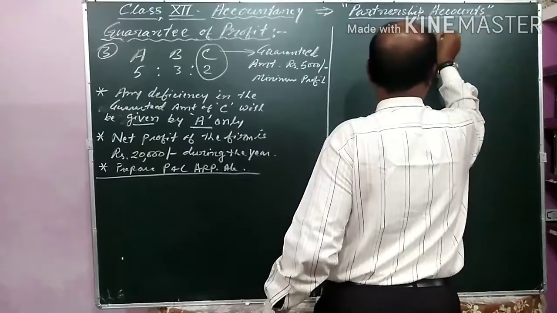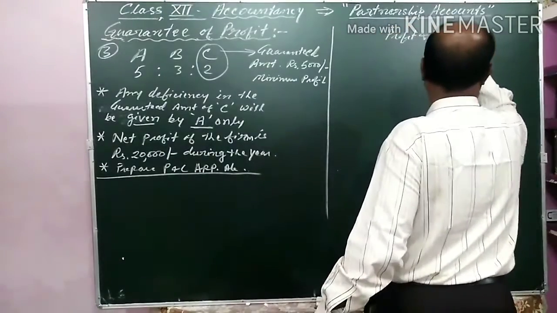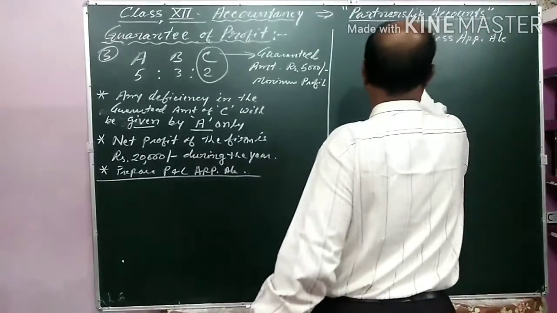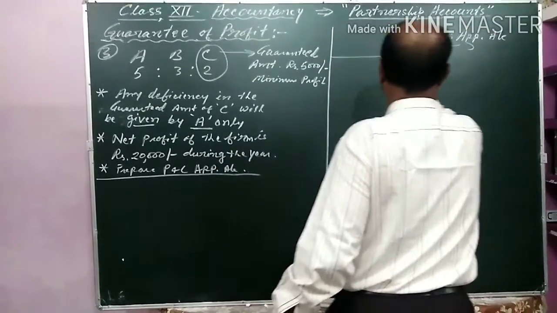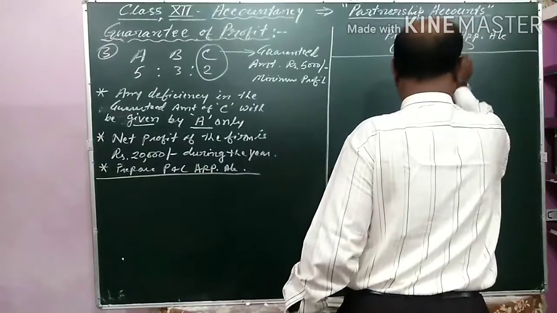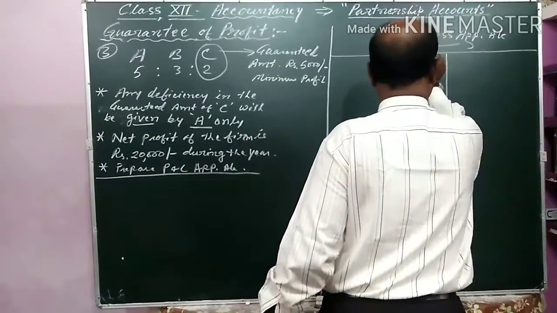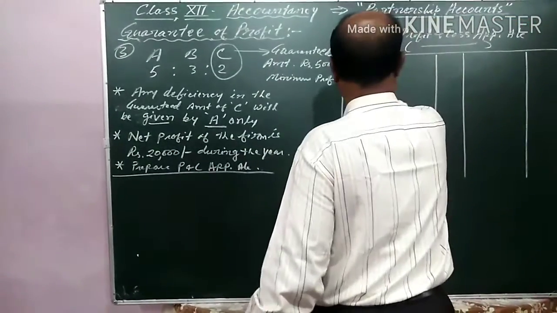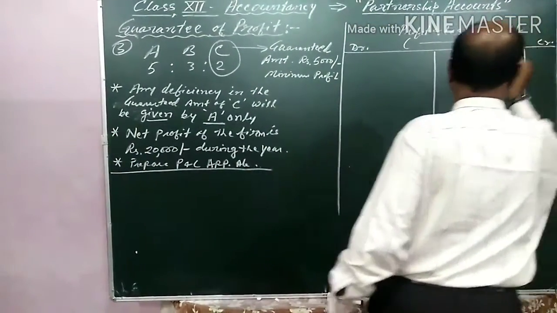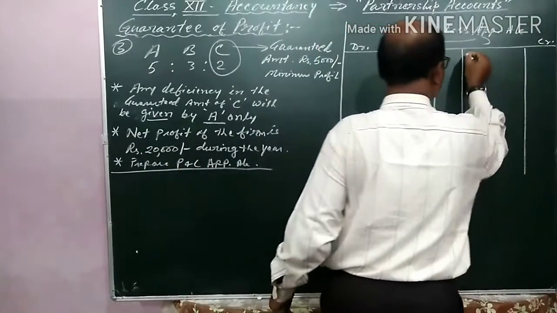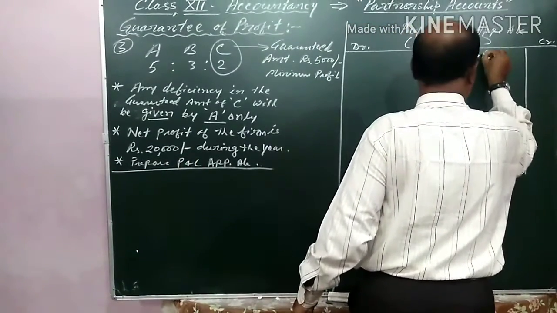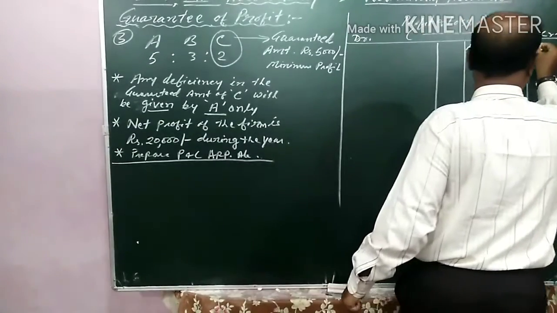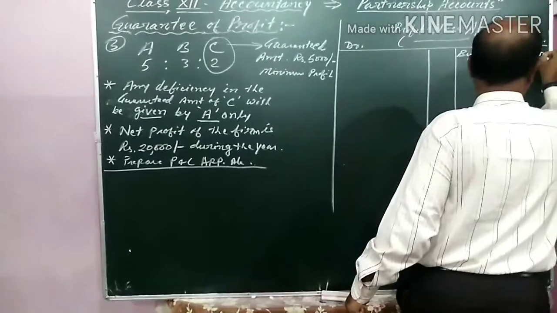Profit and loss appropriation account. This is for the year ended. The profit, that is 20,000, here I will show by profit brought down, 20,000.